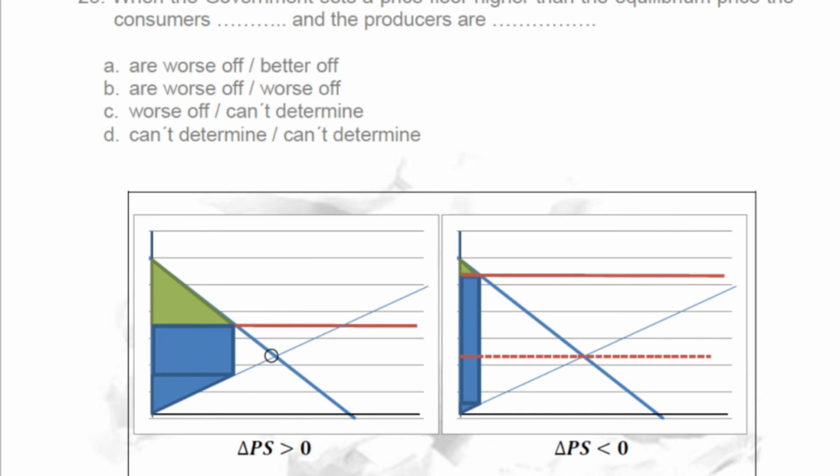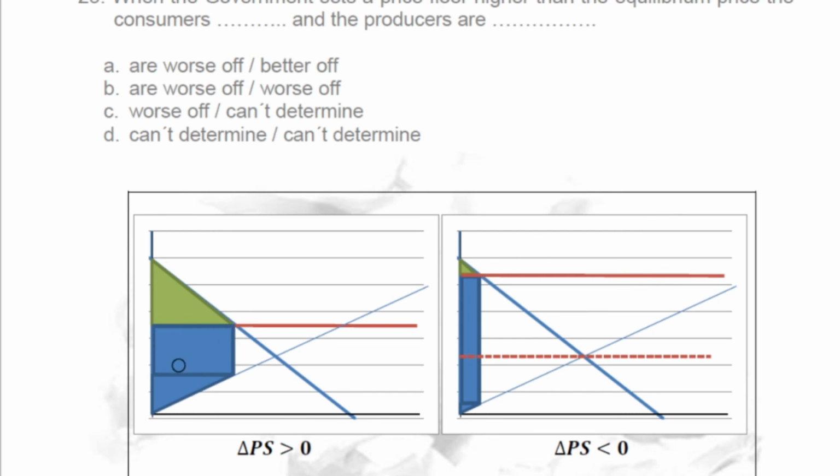Here we can see that they lose this little triangle, here they lose this big triangle, and here they win this area from here to the price, because they sell less quantity but they sell it more expensive.